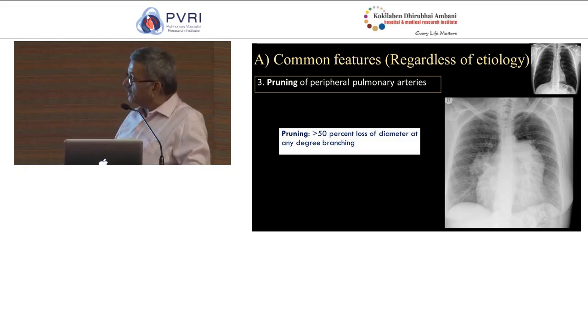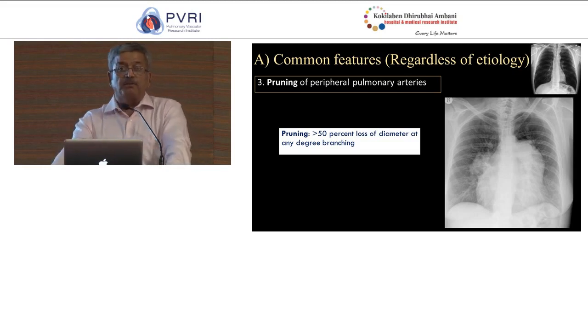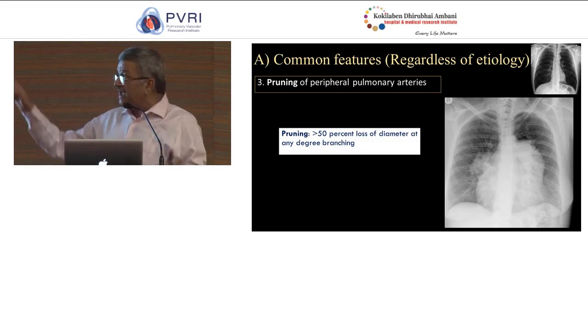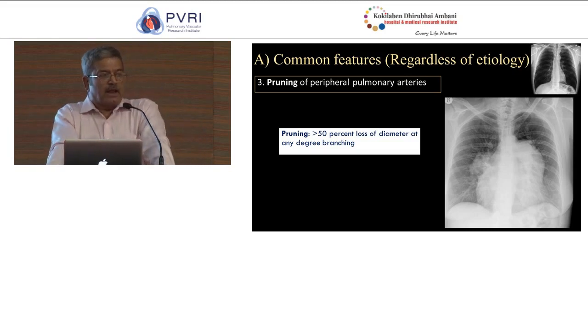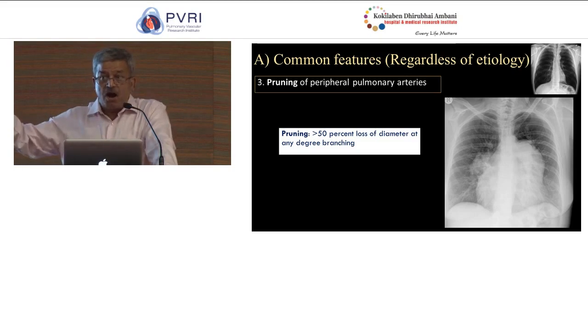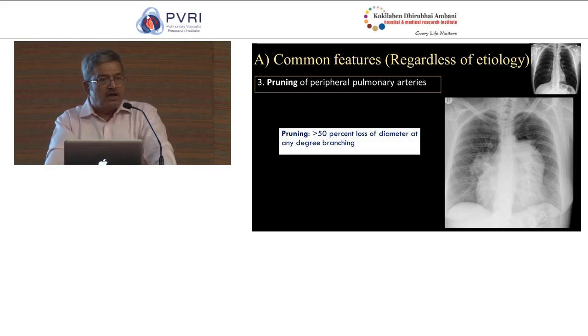So having said this, the second important marker which we actually take as an objective marker of the presence of PAH is the size of the pulmonary artery. So we measure the right descending pulmonary artery beyond the first degree branching, about 1.25 centimeters beyond its origin. The maximum diameter, upper limit of normal in females is 15 and upper limit of normal in males is 16.